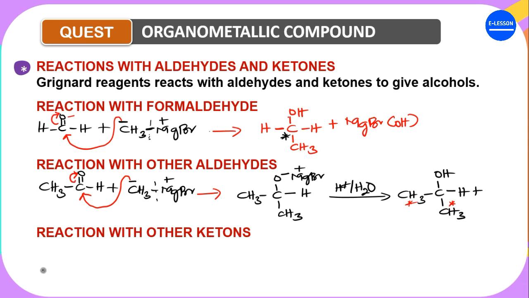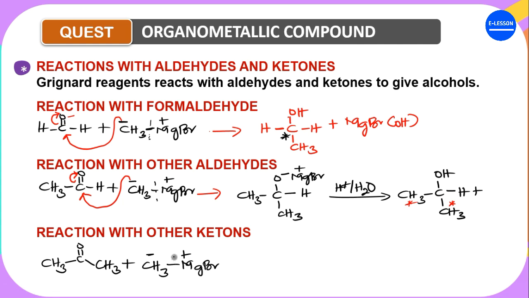Now, how about if a ketone reacts with a Grignard reagent? What do you think will be formed? A ketone has CH3, C double bond O, CH3. Still the same approach. The Grignard reagent may not necessarily be just CH3. It can be anything: CH2, CH2, CH. It can even be long, or have a double bond, whichever way you want. But at least it should have an alkyl group and an alkyl magnesium bond. I'm just using the simplest one, CH3MgBr, to explain. This is positively charged, this is negatively charged.